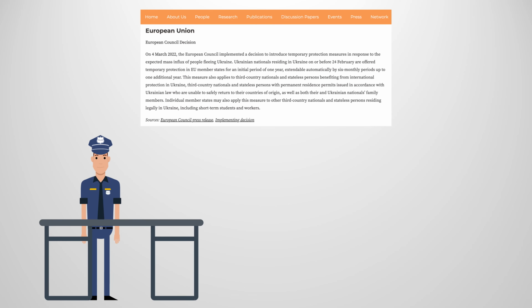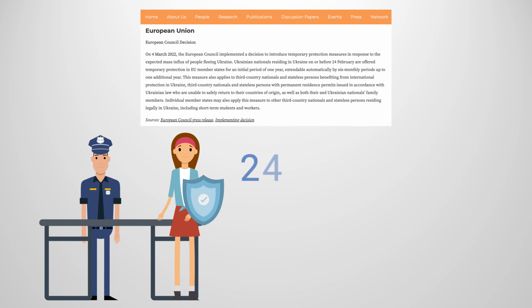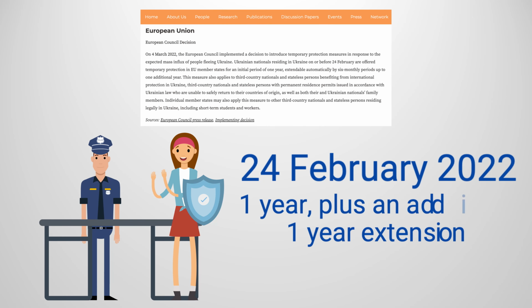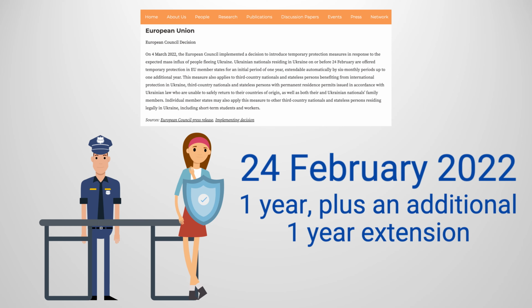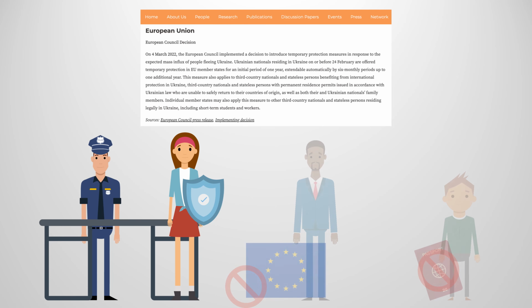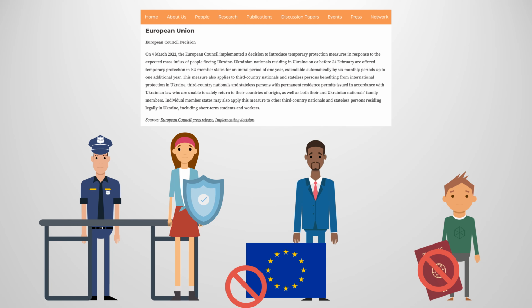We can see here that the EU automatically grants temporary protection, which implies lawful residence to Ukrainian citizens who were living in Ukraine on or before February 24th. This period can be extended for up to 1 additional year. We can also learn from this paragraph that protection is also extended to citizens of non-EU countries or third country nationals and those without citizenship when they were living in Ukraine and unable to return to their home country.